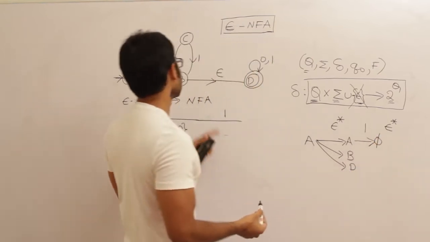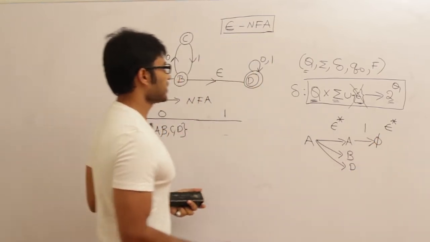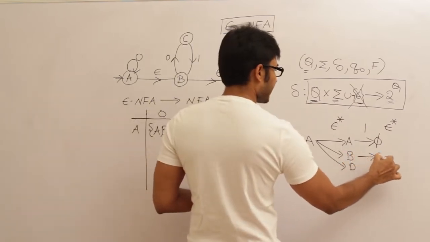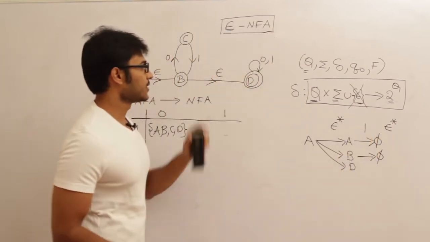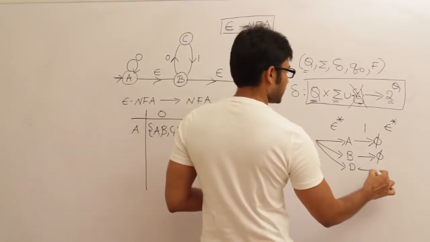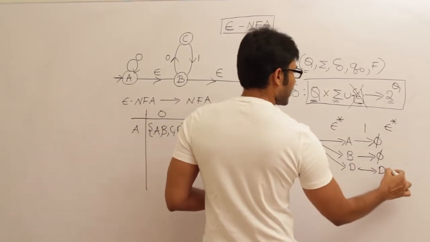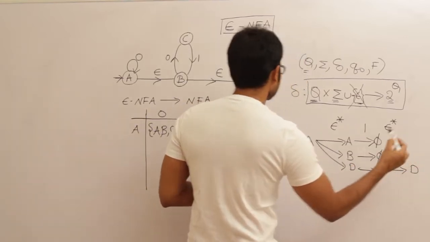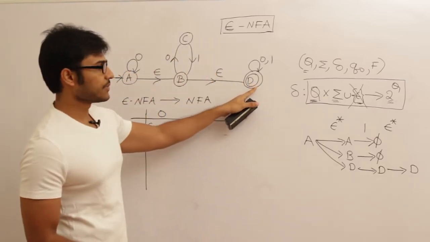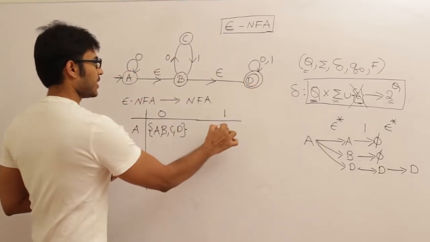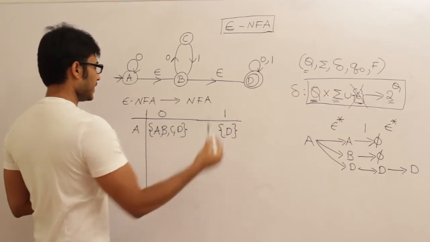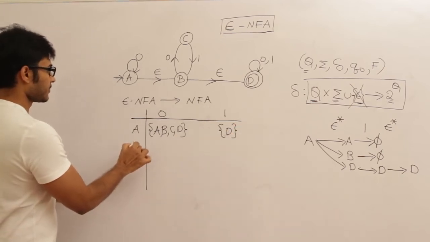What is capital B on 1? Capital B on 1 doesn't have any move, therefore it is phi. What is capital D on 1? Capital D on 1 is capital D itself. And what is epsilon star of D? D. So D is not going anywhere on epsilon except D. Therefore here I have to write D. Singleton set. Now what about B?